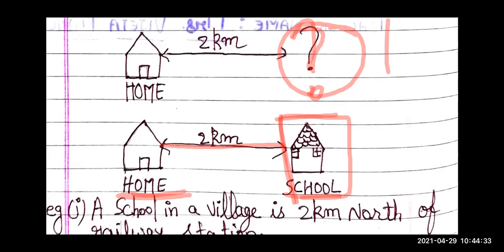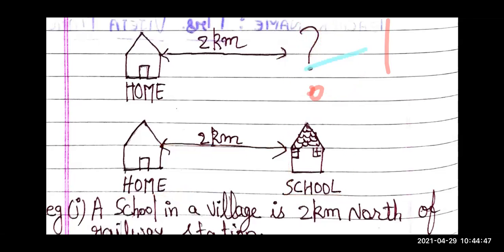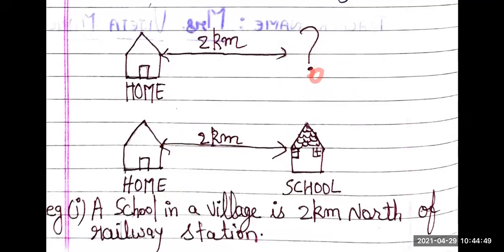So if you want to specify position, location of any object, you have to specify with the help of a reference point, which is known as origin. Let us have one more example. You can see in this example, a school in a village is 2 kilometers north of railway station. So here we have described the position of the school.